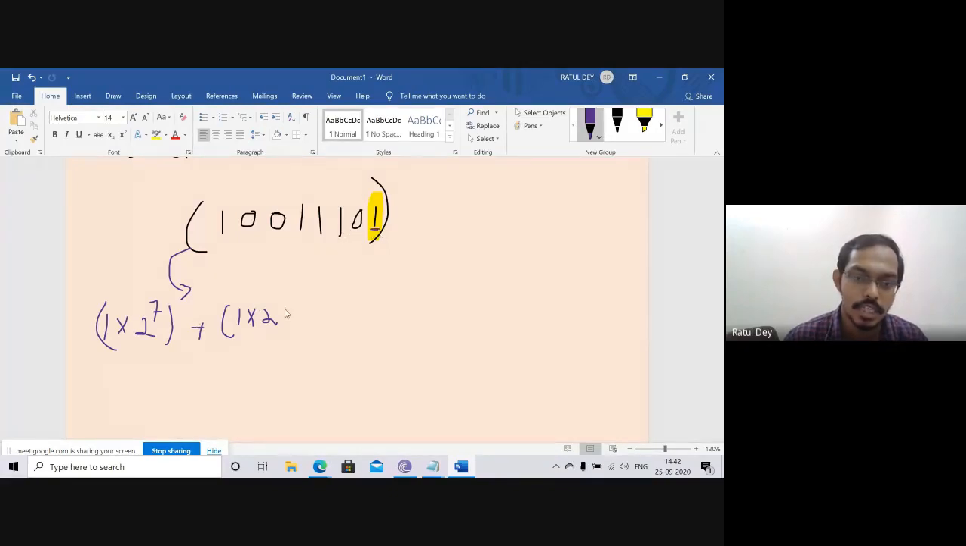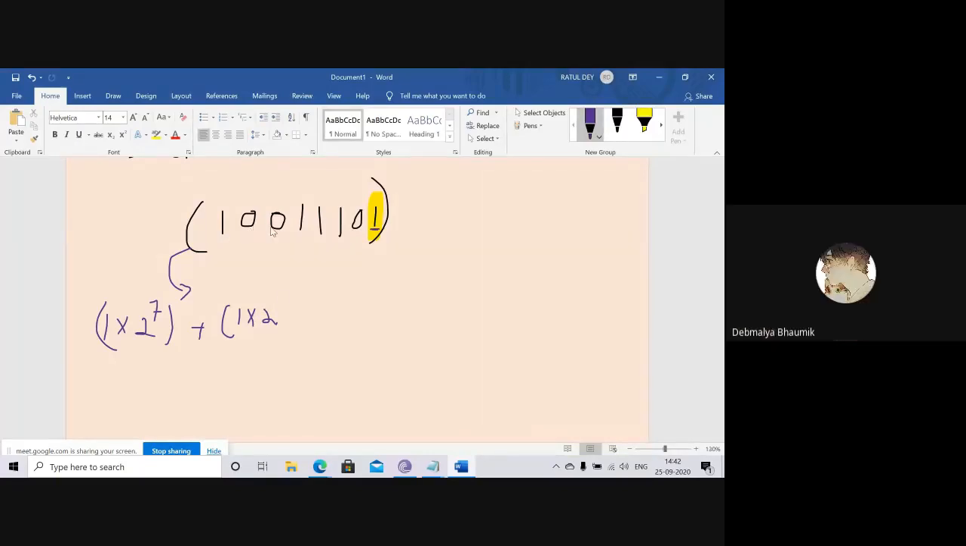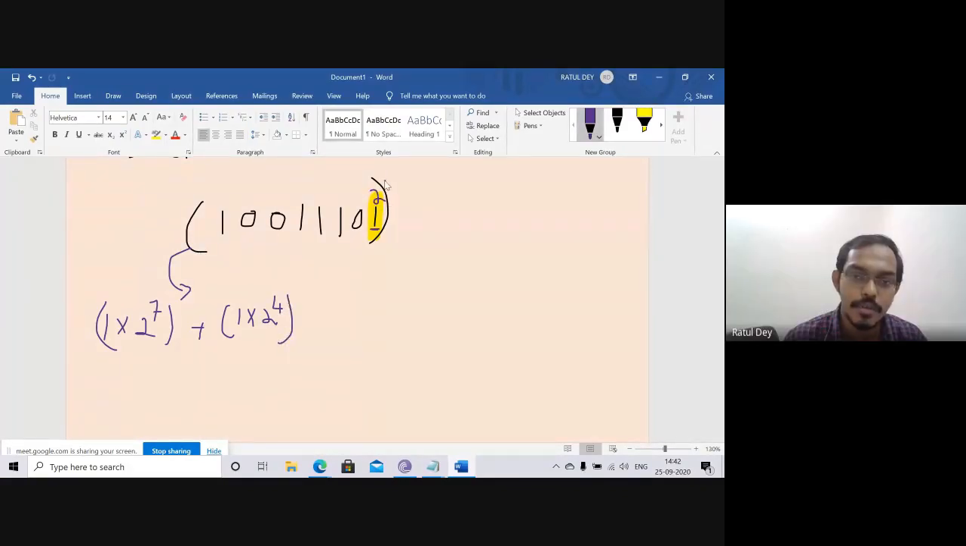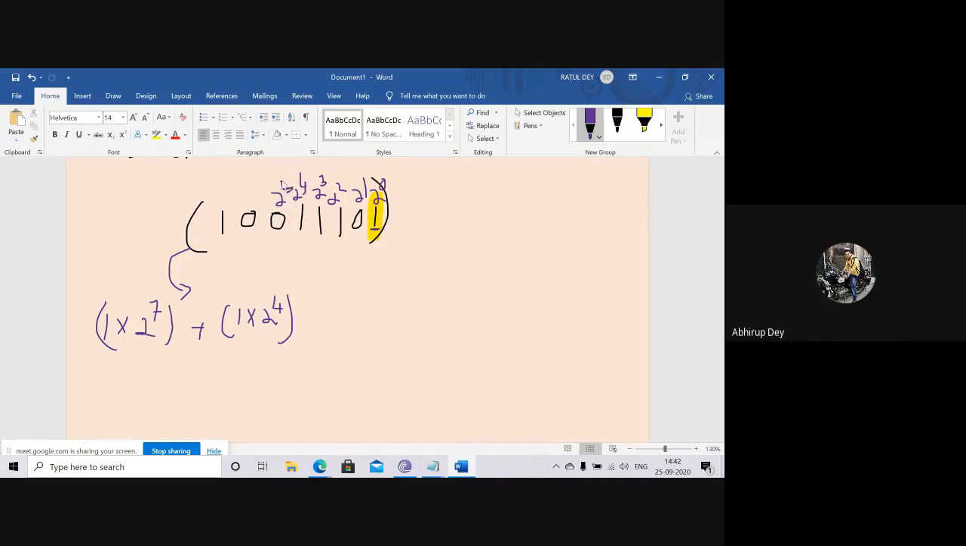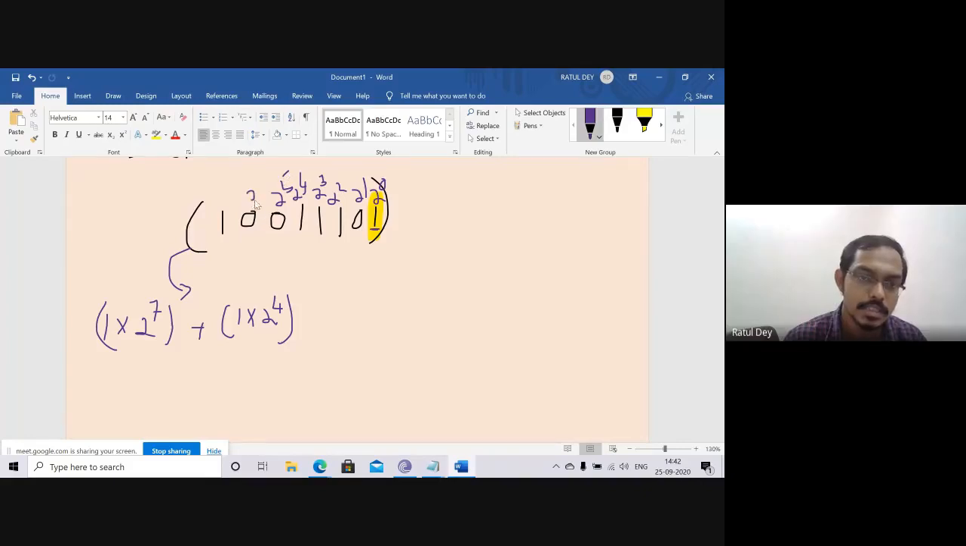Now I will go for that. This is 2 to the power, how much? Because I am writing that this is 2 to the power 0, this is 2 to the power 1, this is 2 to the power 2, this is 2 to the power 3, this is 2 to the power 4, this is 2 to the power 5, this is 2 to the power 6, and this is 2 to the power 7.